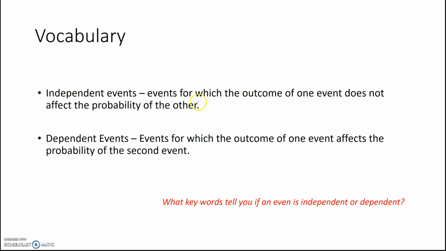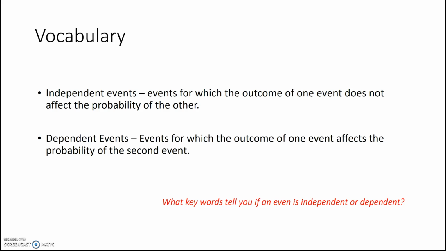Independent events are events for which the outcome of one event does not affect the outcome or the probability of the other. Like if you toss two coins, one does not change the outcome of the other. Or if I roll a die or a number cube and toss a coin, those are independent from each other. So we're thinking about like an independent woman: she doesn't need anybody, she's on her own. So the event happens on its own.